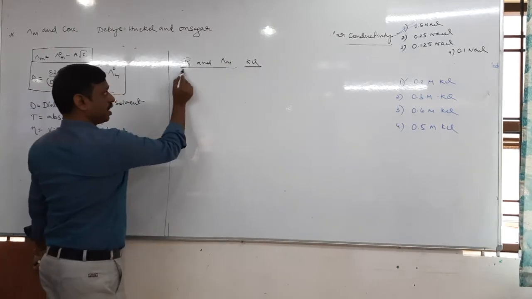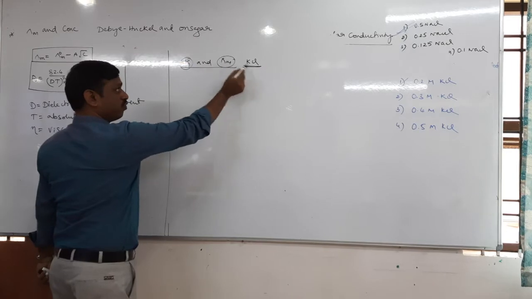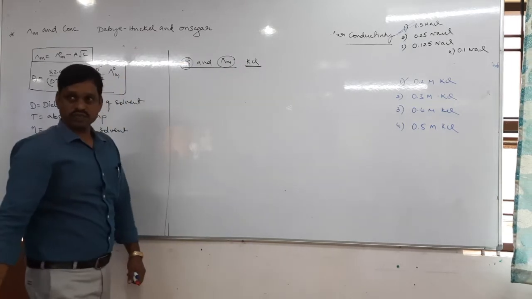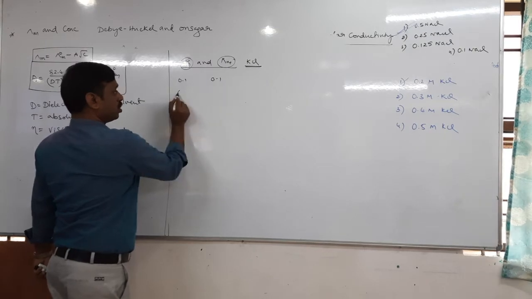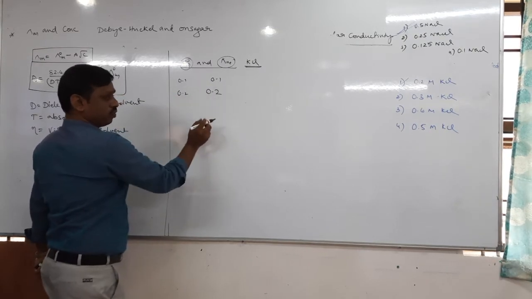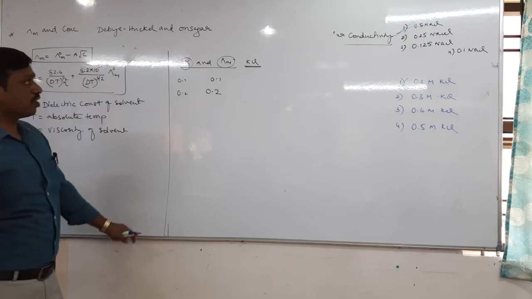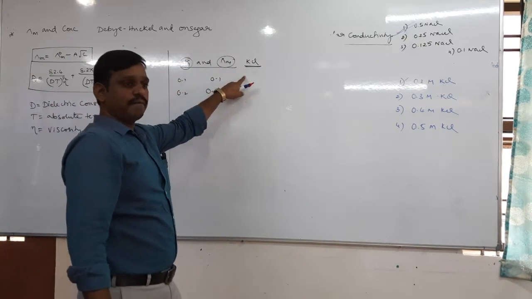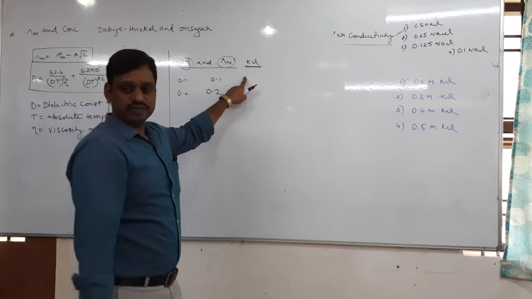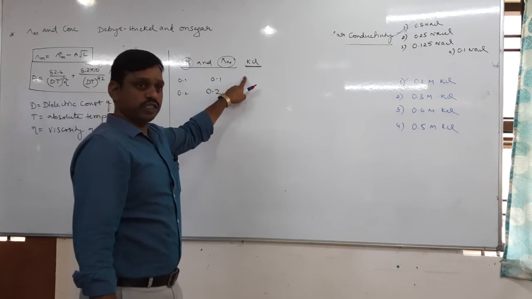What is the k value and what is the lambda m value for different concentrations, like 0.1, 0.2? At different concentrations, the k value and the lambda m value for KCl are given. That tabular column is copied from the NCERT textbook.